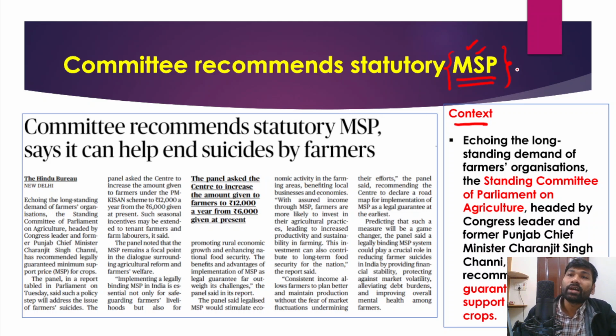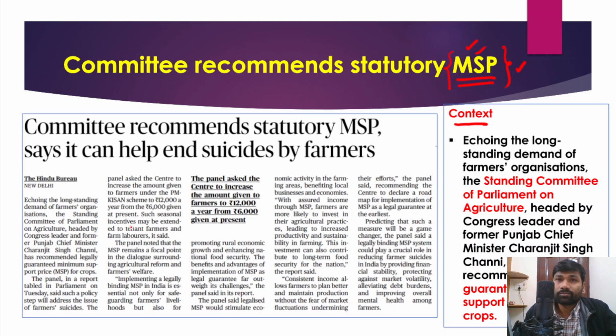However, the Parliamentary Standing Committee has recommended to the union government that there should be a legal recognition to the minimum support price, so that it will improve the living standards of the farmers, improve the income of the farmers, and also prevent farm suicides. We all know that farmers have been committing suicides because of a number of reasons. Farmers generally don't have access to institutional credit, right?